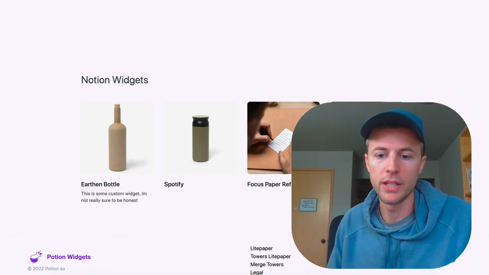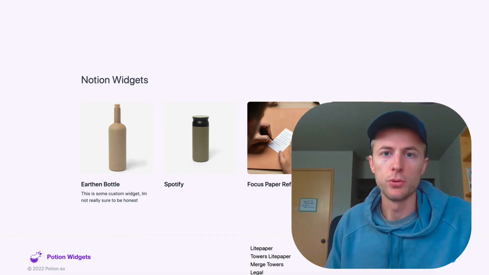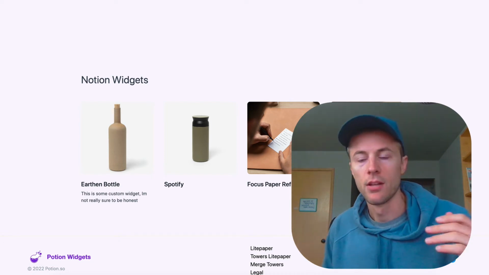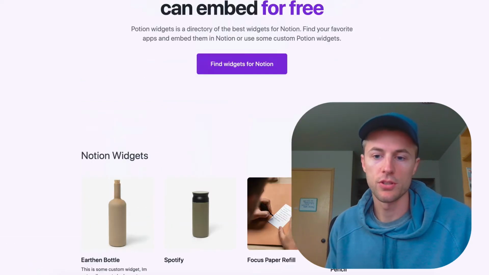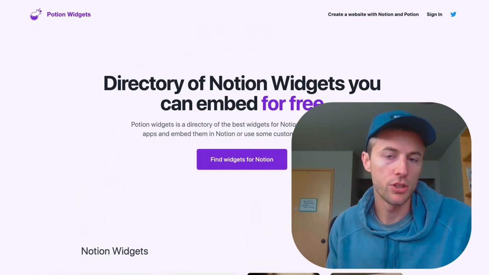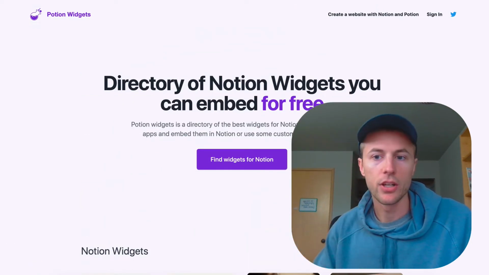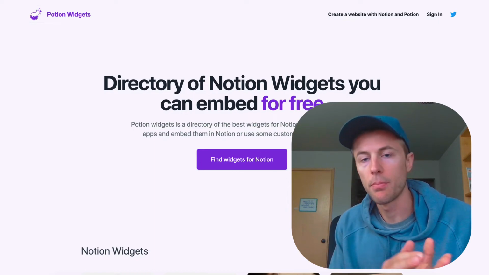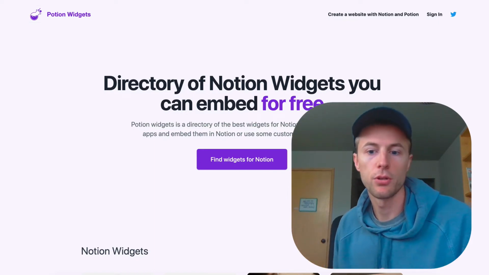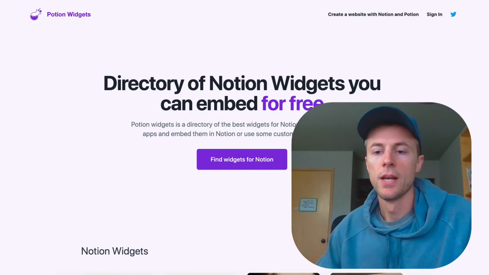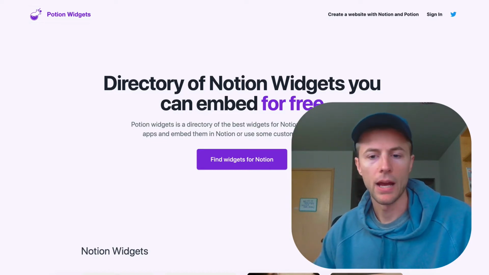This could be a really good way to get a ton of people, and that's the thing, Notion users. This is all going to be geared towards Notion users, who are very good potential people who might actually want to use Potion. So them seeing Potion this way, that's the thinking behind that.